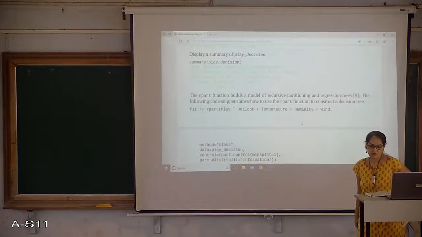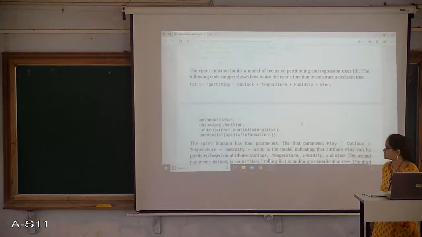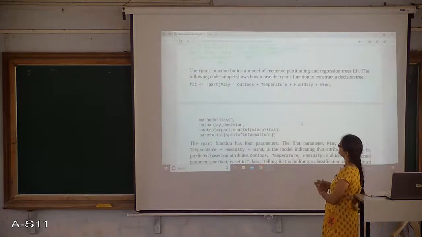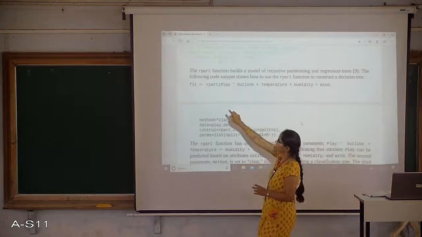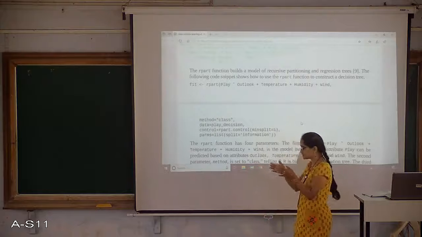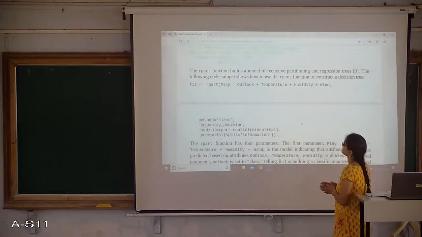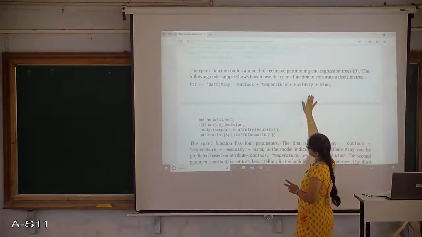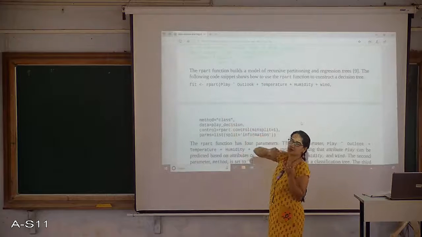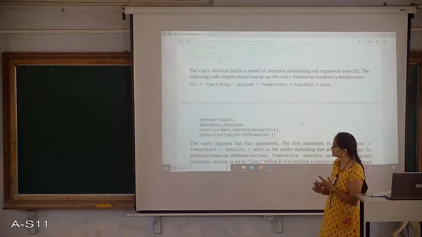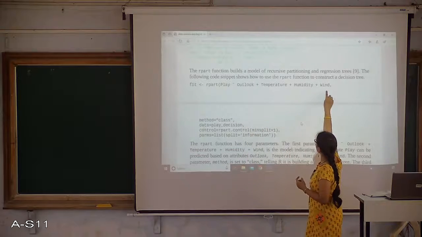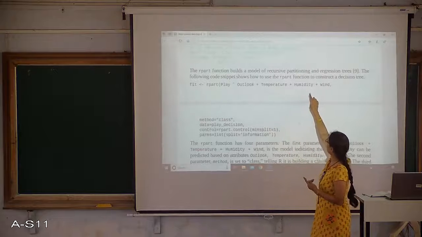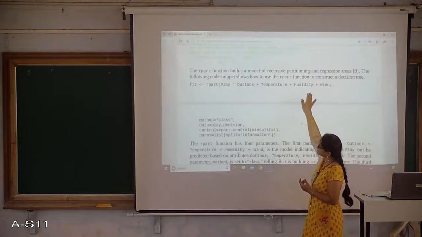Now we are going to include this particular function which is used to construct a decision tree in a recursive way. Recursive partition is the name used here. rpart is for recursive partition. I am going to make a partition recursively by applying the decision tree technique. So the first parameter in the rpart function tells what your output variable is and what the input variables are. My output variable is play, versus these input variables, outlook, temperature, humidity and wind, right. So this is my input variable.